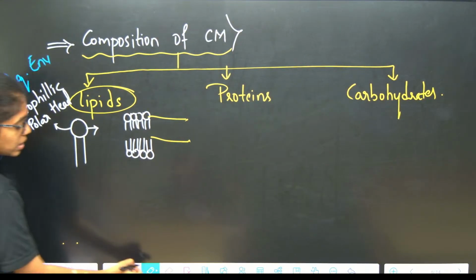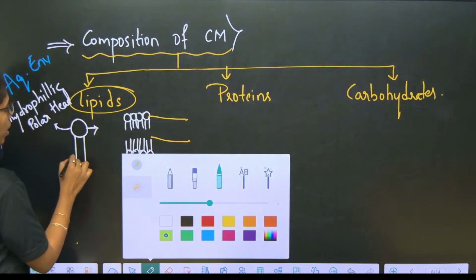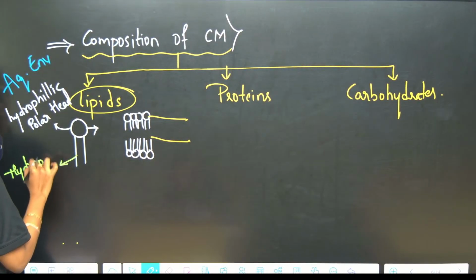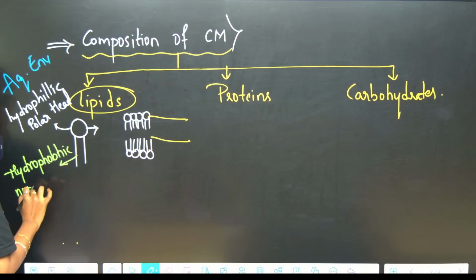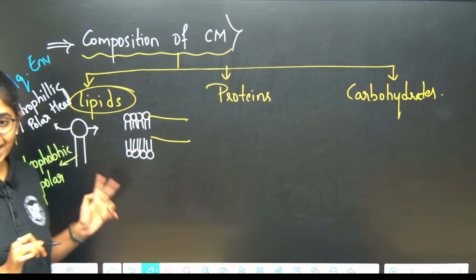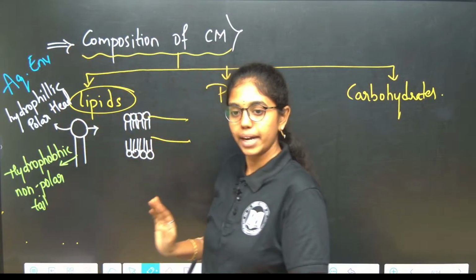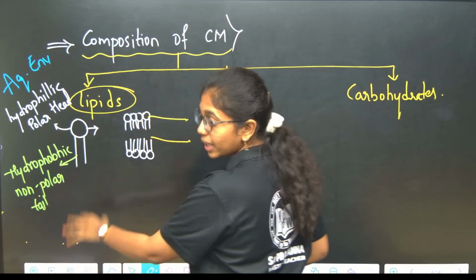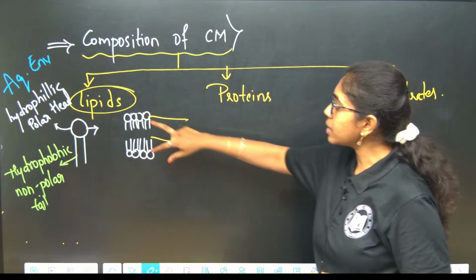Fine. And towards the cell membrane, towards the inner side, what do we have? Hydrophobic non-polar tail. So this hydrophobic non-polar tail is protected from the aqueous environment by the hydrophilic polar head. Yes or no, beta? Hydrophobic non-polar tail is protected from the aqueous environment by the hydrophilic polar head. This is the bilipid layer.